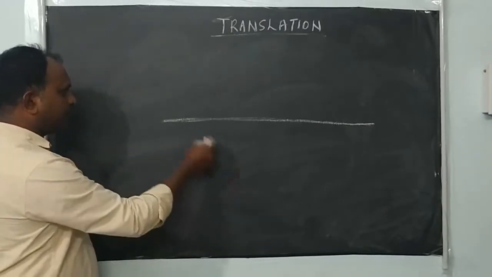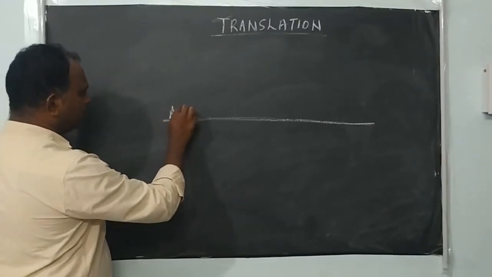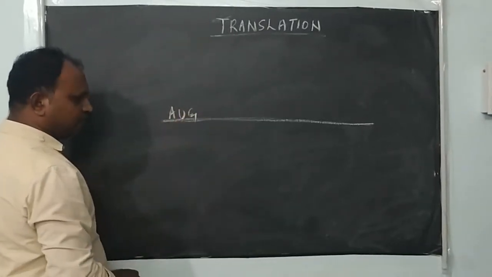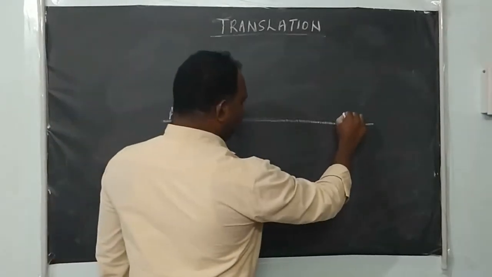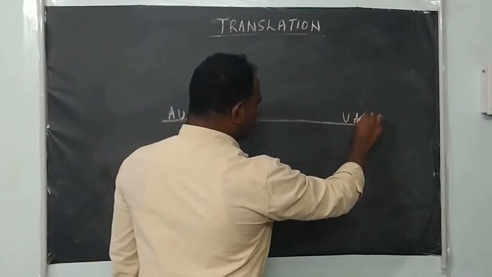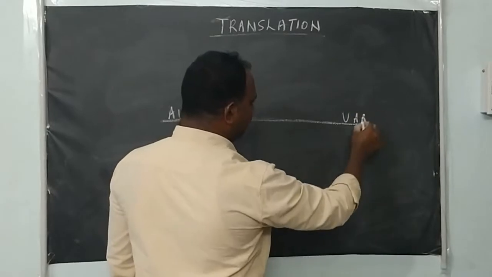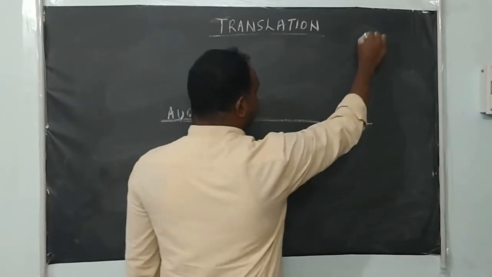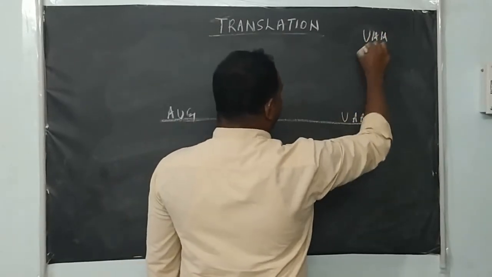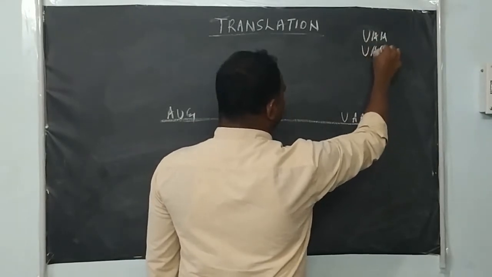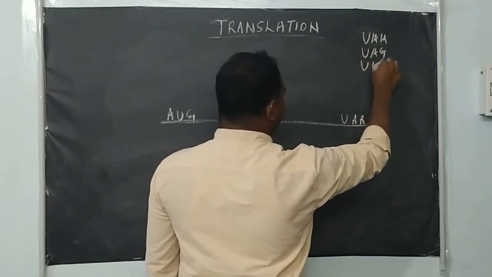You see here, the translational unit of mRNA starts with the start codon and ends with the stop codon. The stop codon is either UAA, UAG or UGA.